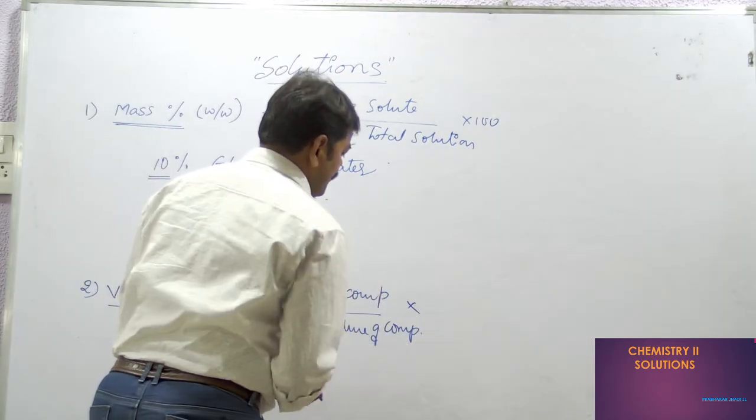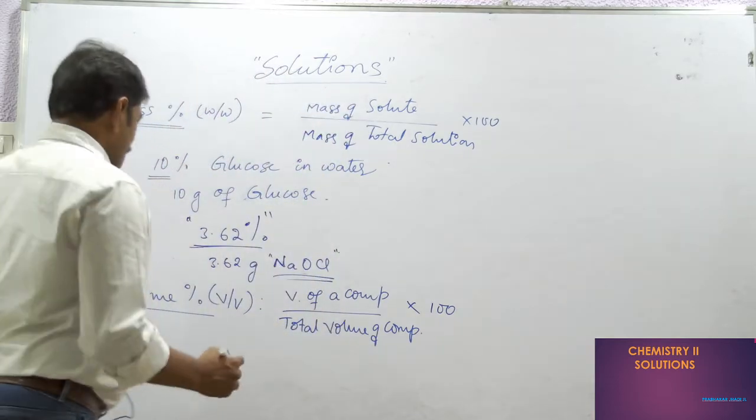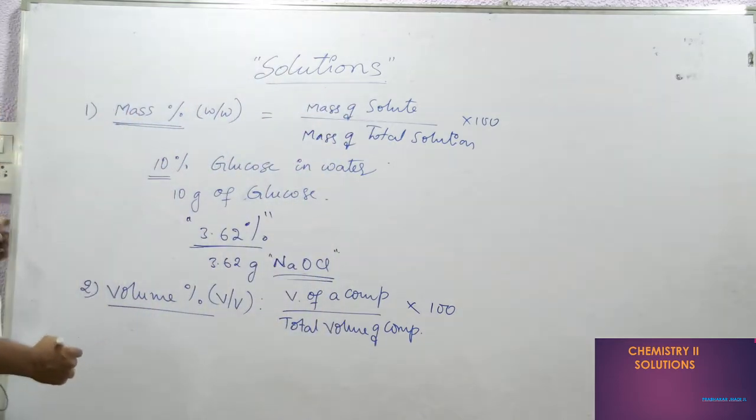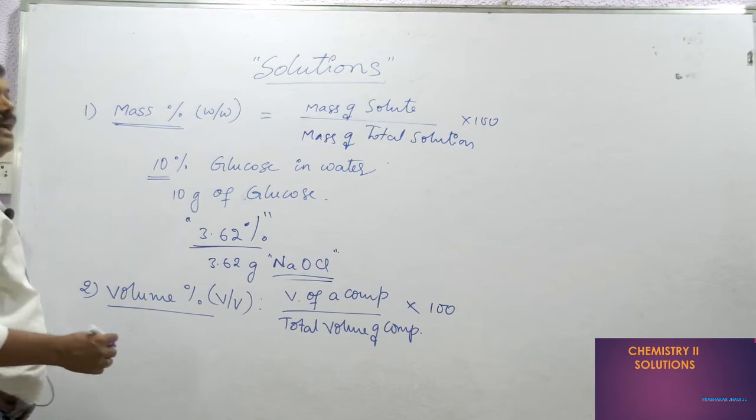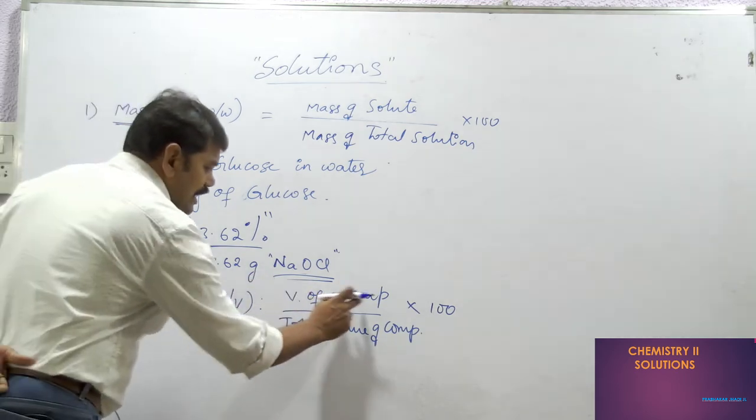So this is what we need to remember. Here also, suppose the total volume given is 100 ml of solution, in which suppose we have 10 milliliters of one liquid, then the other remaining one is the other component.